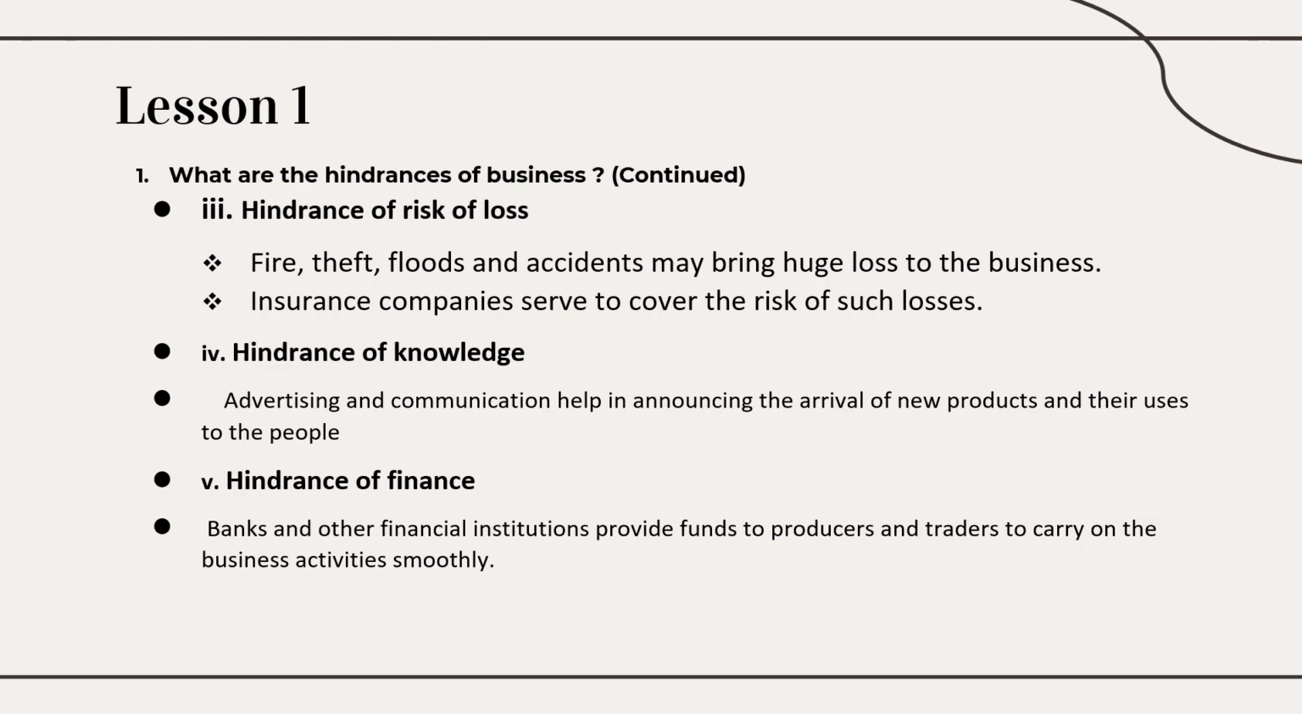And next is hindrance of finance. Producers and traders need money. How will this hindrance be overcome? Through the banks and other financial institutions. They provide funds required by the producers to carry on their business activities smoothly. Like this you can write. There are 10 points you can go through, and whichever you find easy, those points you can also choose and write.